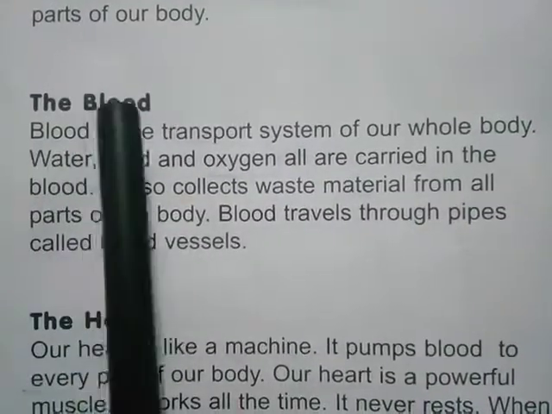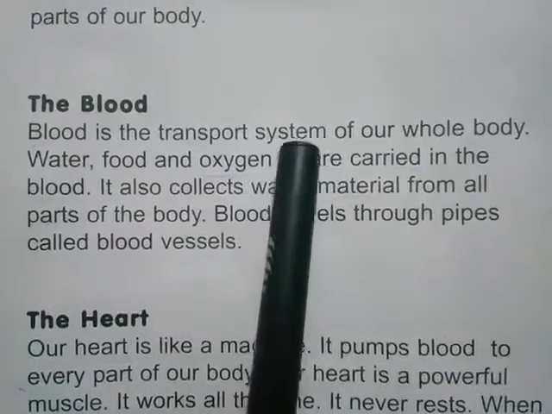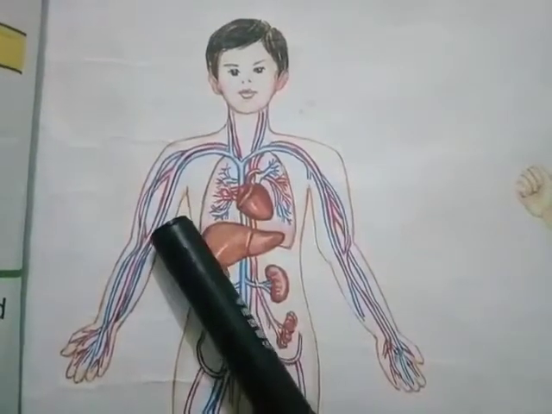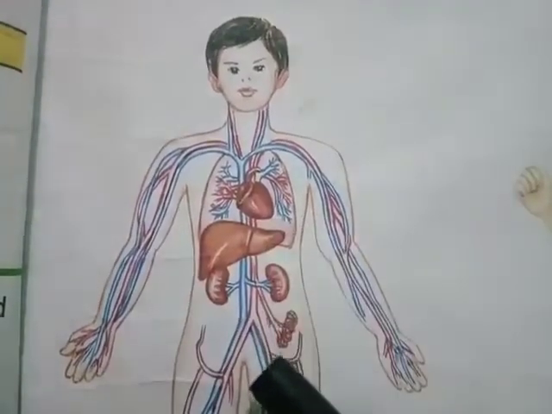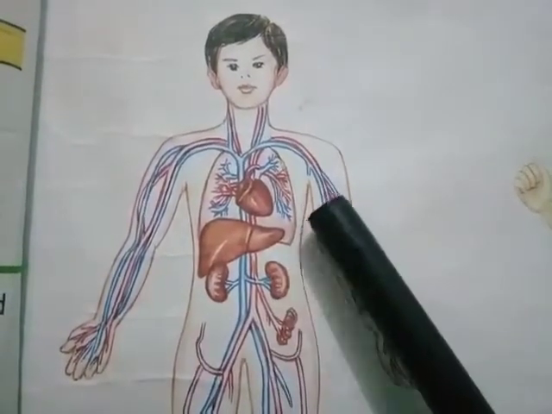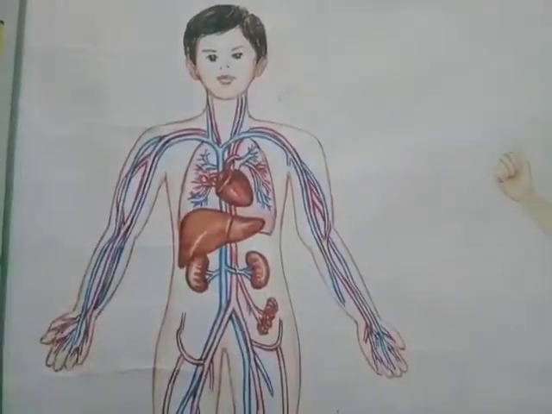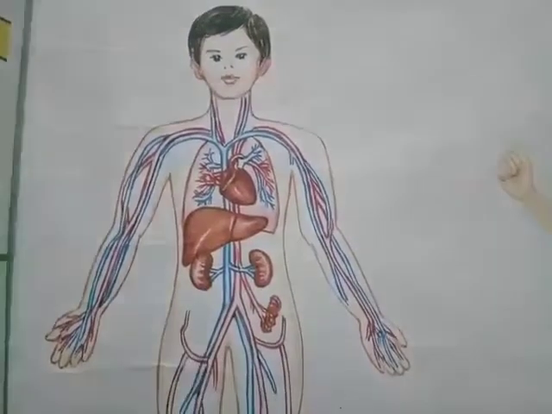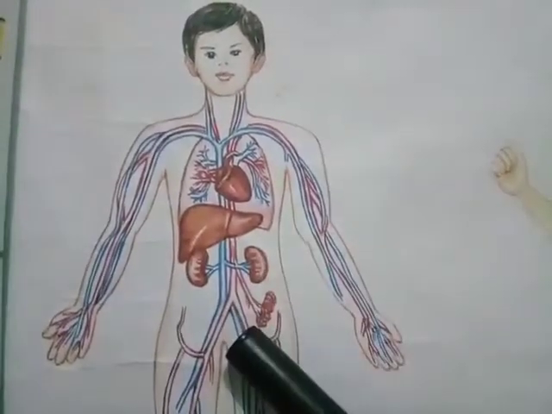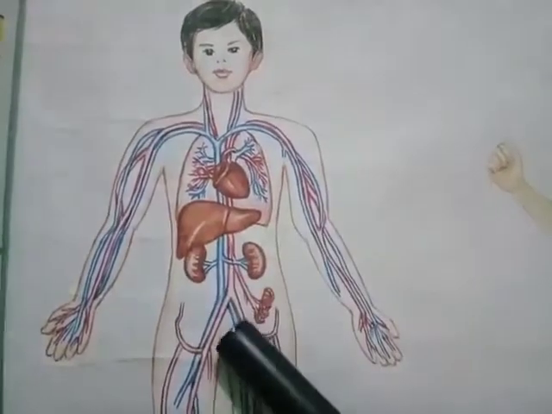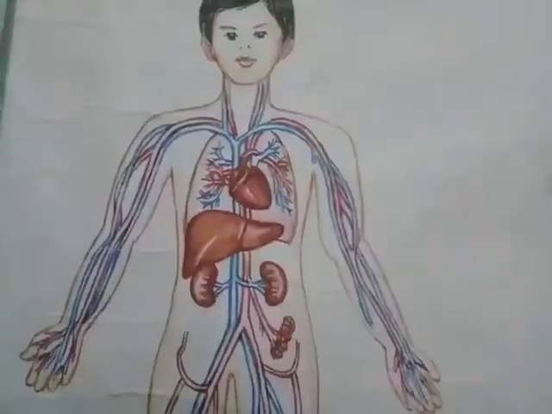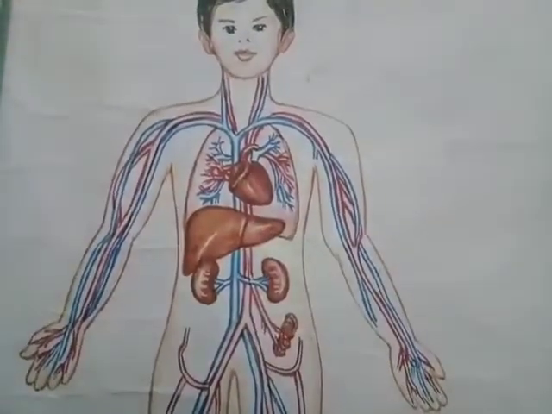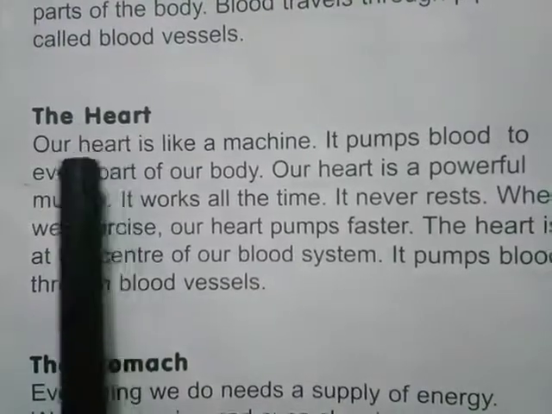Next part name is the blood. Blood is the transport system of our whole body. You can see in the picture, these red lines are the arteries of our body through which the blood is transported. Water, food and oxygen are all carried in the blood. It also collects waste material from all parts of the body. Blood travels through the pipes called blood vessels.